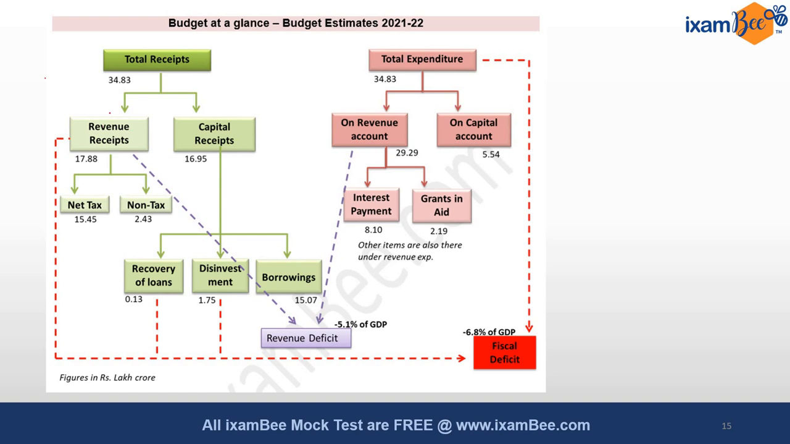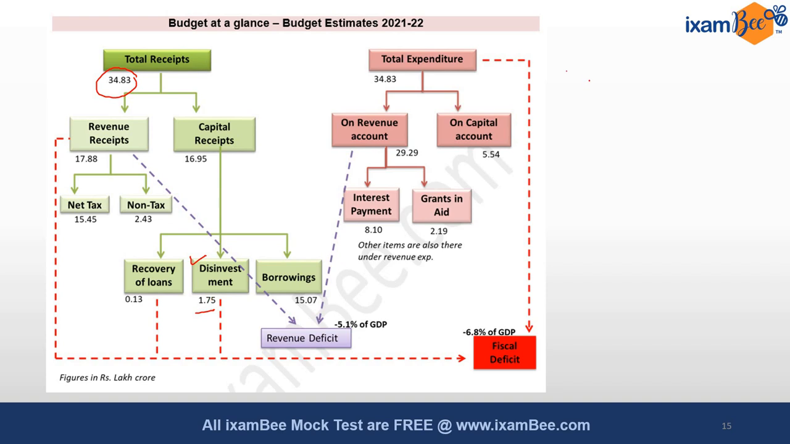If you look at the budget estimate for the financial year 2021-2022, the total budget size or the total receipts or the total expenditure was estimated at 34.83 lakh crores. Another key feature is the level of disinvestment. It was estimated at 1.75 lakh crores.